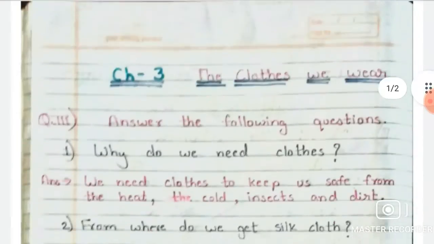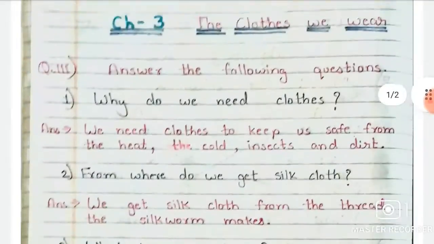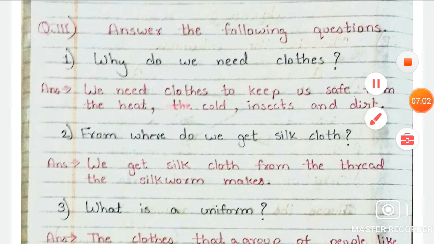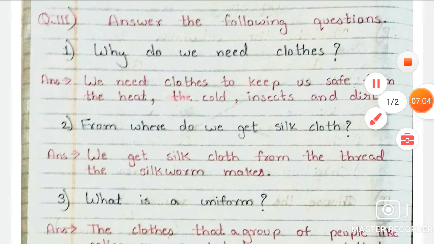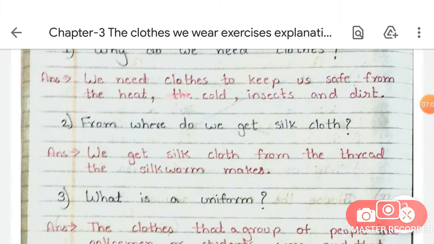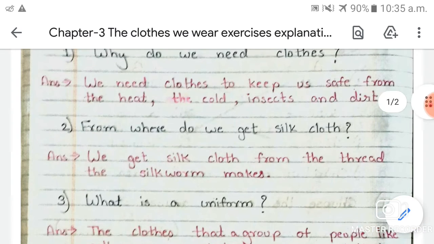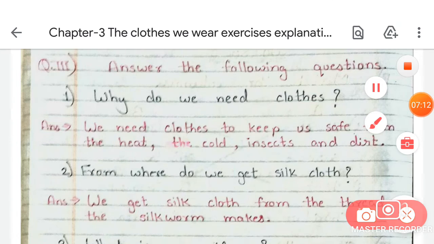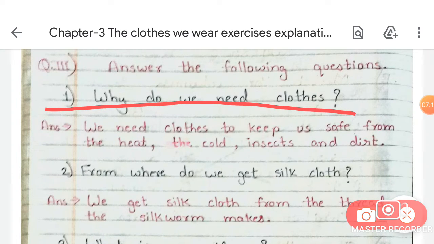Now these 5 questions are completed. So let's revise once. What was our first question students? Our first question is, why do we need clothes?